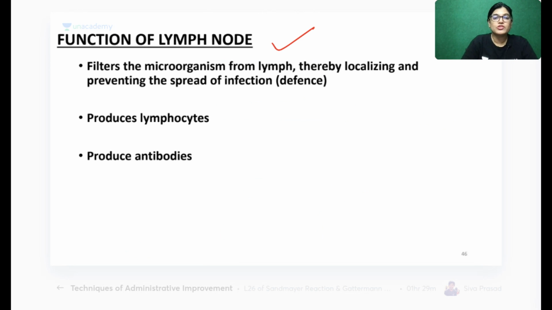Now, if I talk about the function of lymph node, it filters the microorganisms from the lymph, thereby localizing and preventing the spread of infection. So it is involved in defense mechanism. It produces lymphocytes and also forms antibodies. It gives immunity and protection to our body.